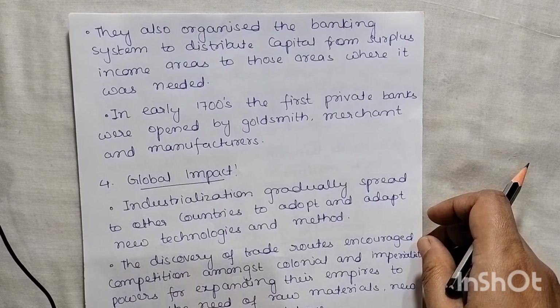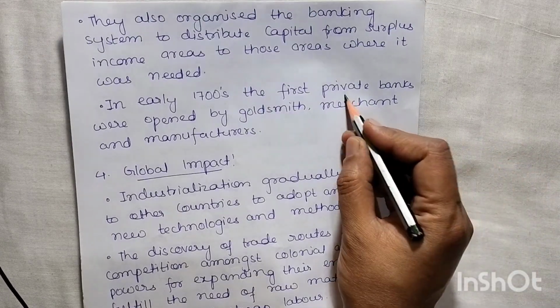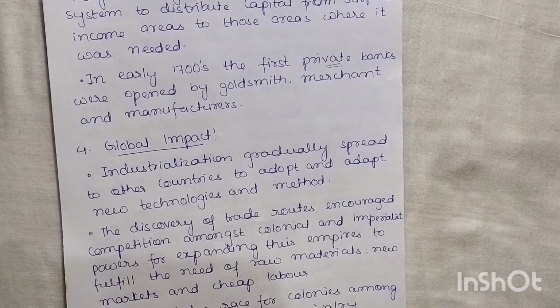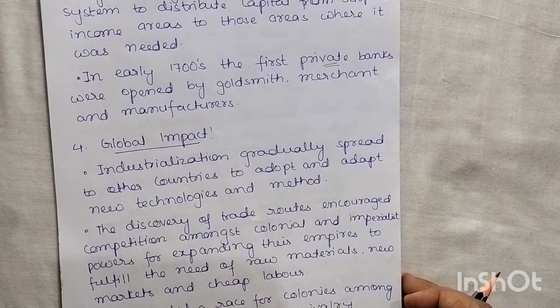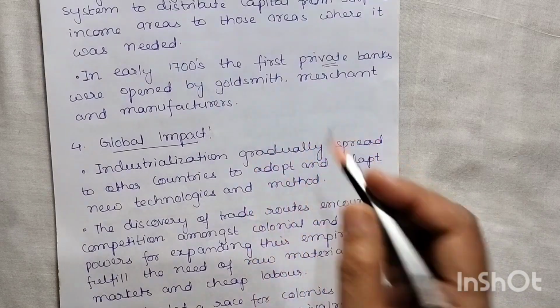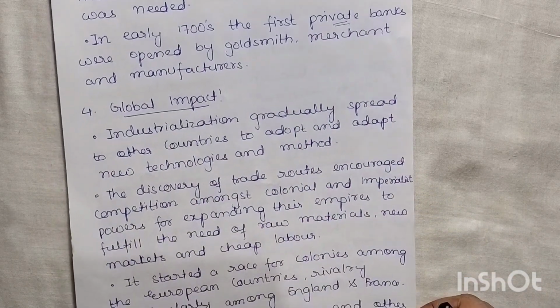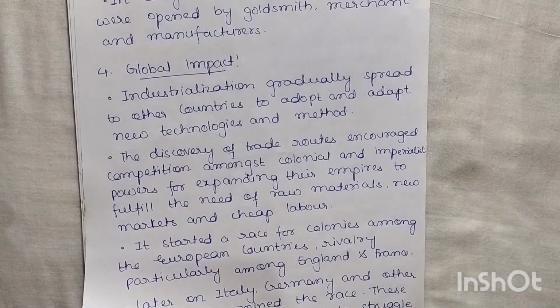So we also see a change due to the Industrial Revolution: the first private bank was opened, and it was by the goldsmiths, merchants and manufacturers. They were the people who were involved. Now what is a private bank? A private bank means it will be owned by some individuals, okay, or a limited partner will be there. So that's why the goldsmiths, merchants and manufacturers were involved there. Okay. So this is the change we have seen as an increase in production efficiency.